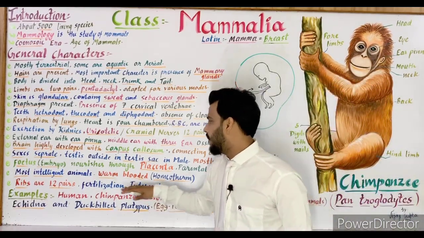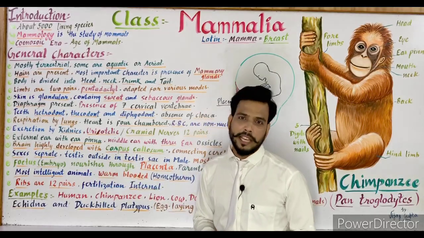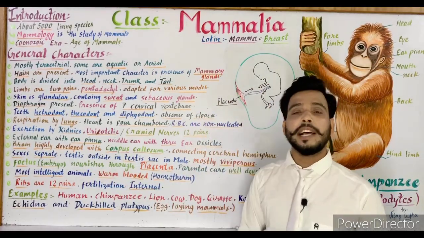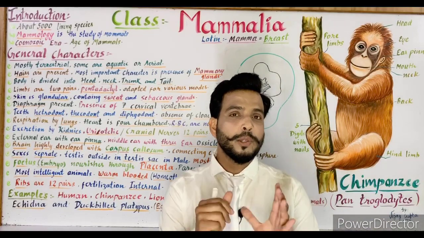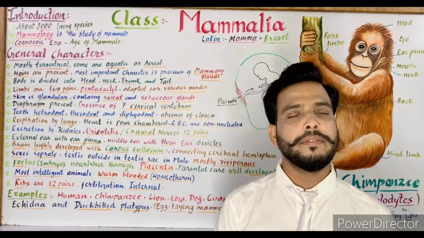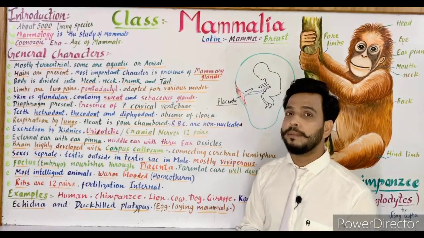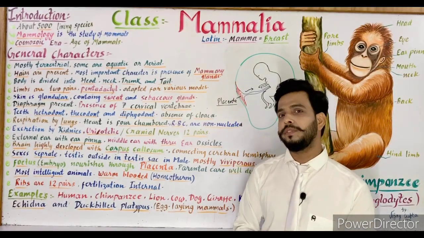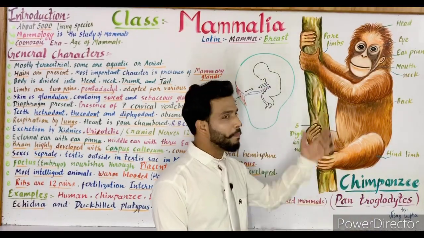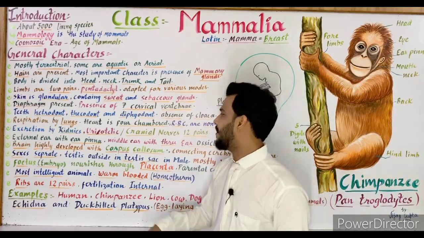Next, they are the most intelligent animals. As we know, it is the last class of phylum Chordata, so all the members of this class are very intelligent, including human beings. We are the most intelligent animal of the world, and the second one is the chimpanzee. So they are the most intelligent animals.